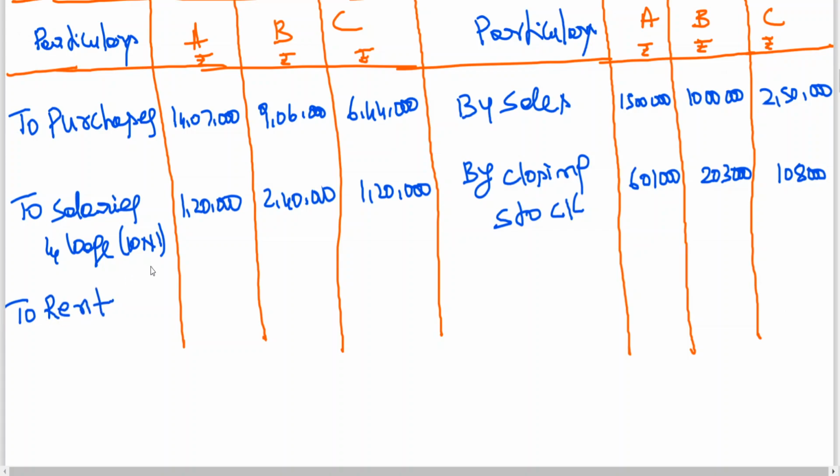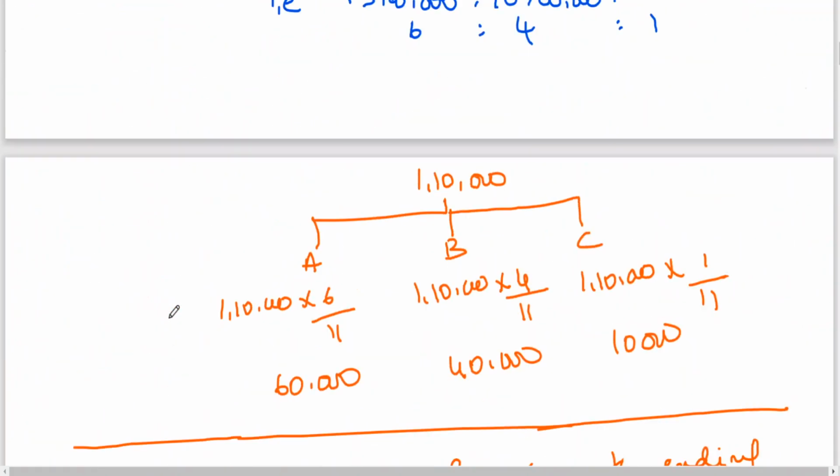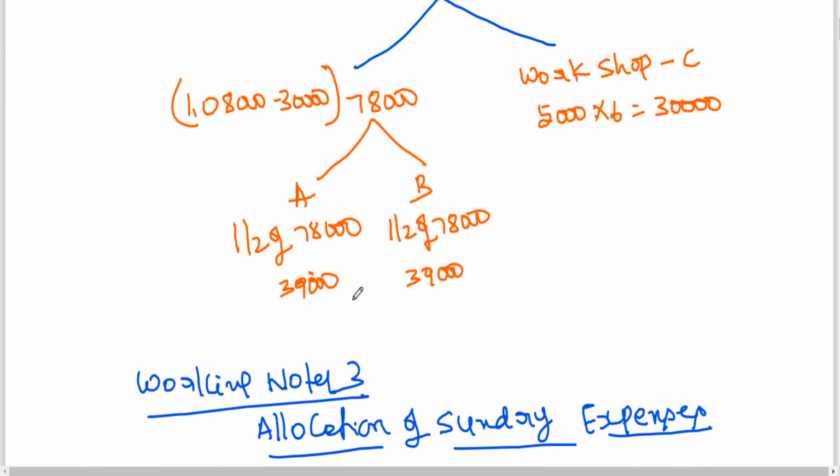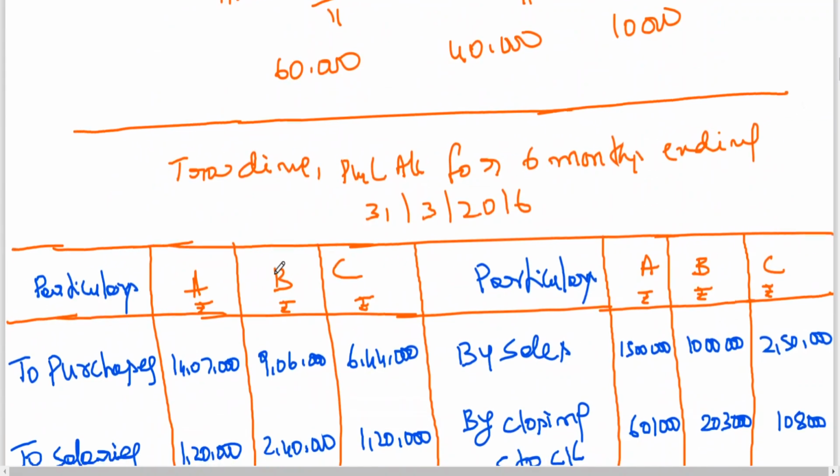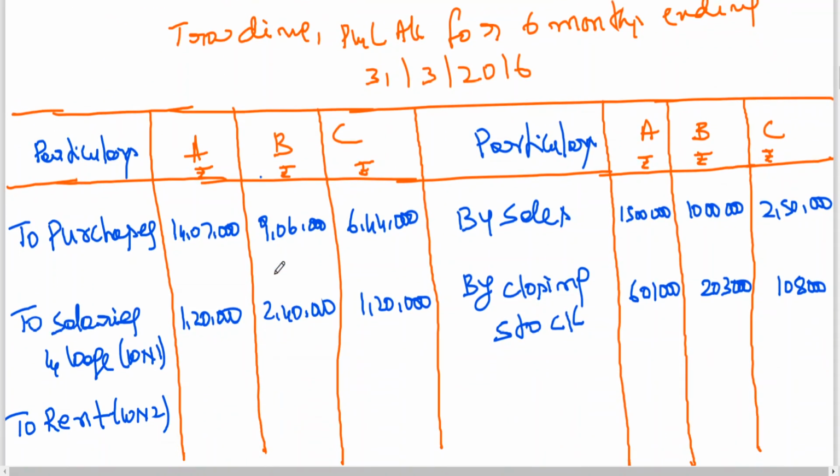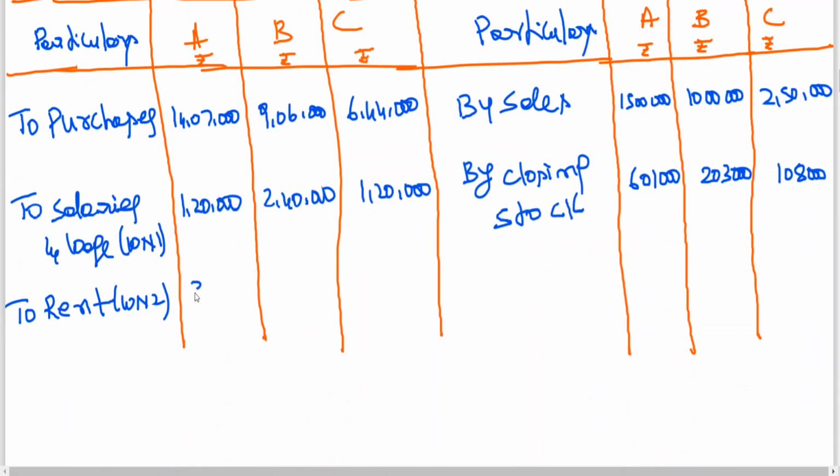To rent, we have done working notes number 2: 39,000, 39,000, 30,000.